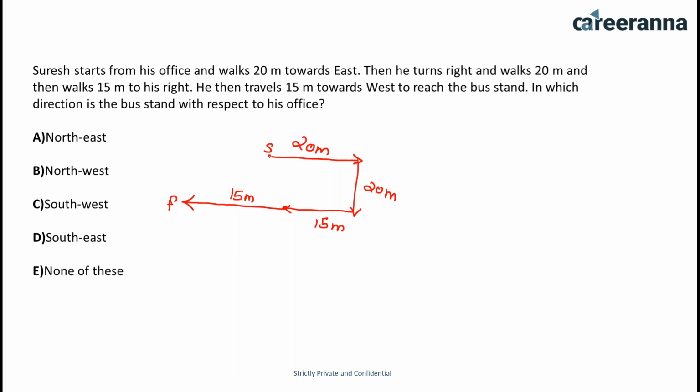Okay, so if you see from here, if you make an arrow, the question is asking about only the direction. So you can directly say this is the southwest direction. We already discussed what the cardinal directions are. So from here, if this is the east direction, this is the north direction, this is the south, and this is the west direction, then this is the southwest direction. So you can directly say that option C is the right answer.